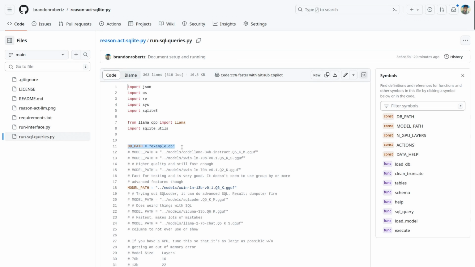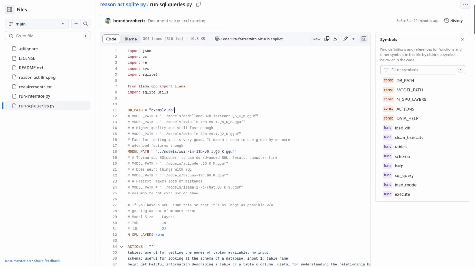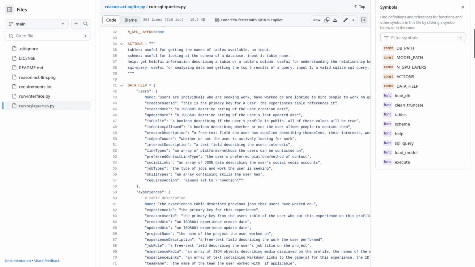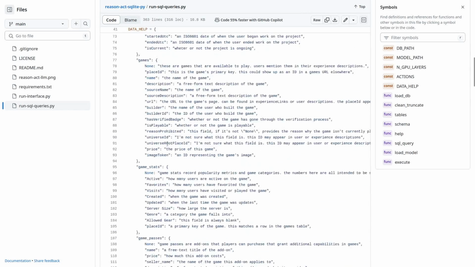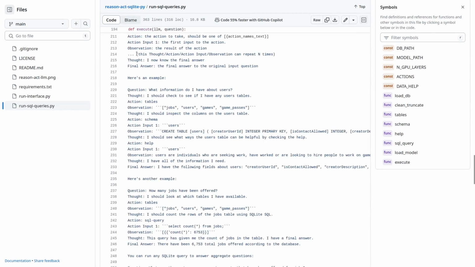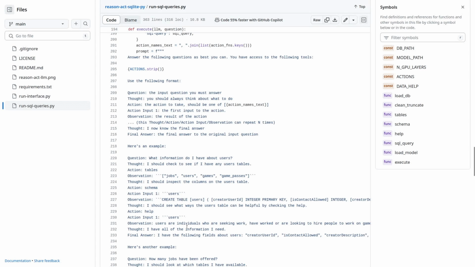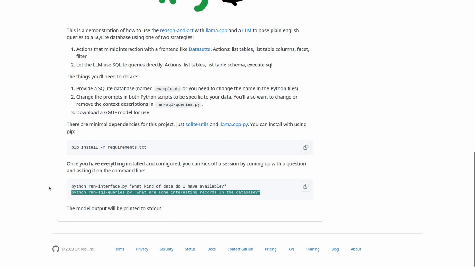You'll provide your own SQLite database. I'll probably put an example in here. And then you will update the data help if you want, and also the prompt, so that this is specific to your data set. And then after that, you just run it. Just give it questions on the command line.